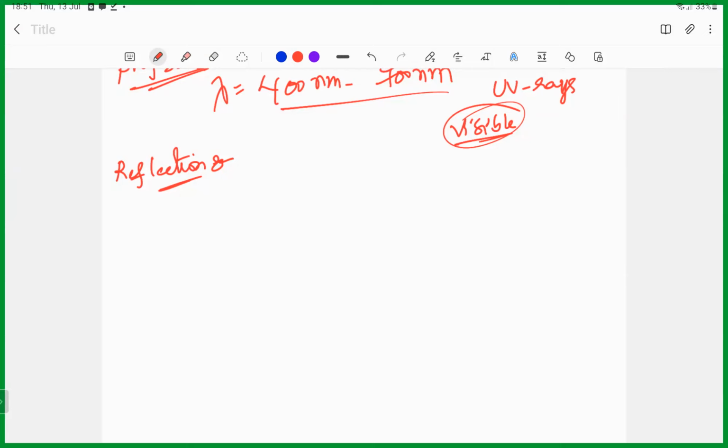If the reflecting surface is outside, it is convex. If the reflecting surface is curved outwards, then it is convex.